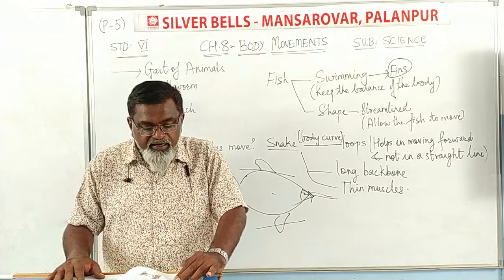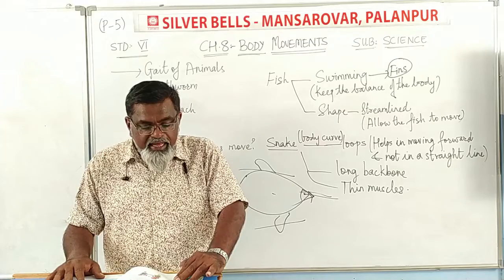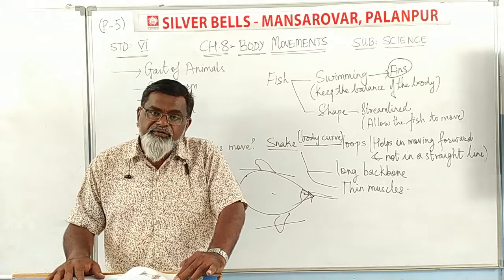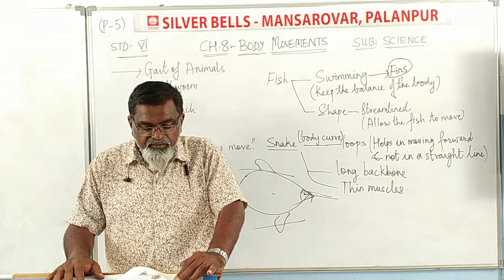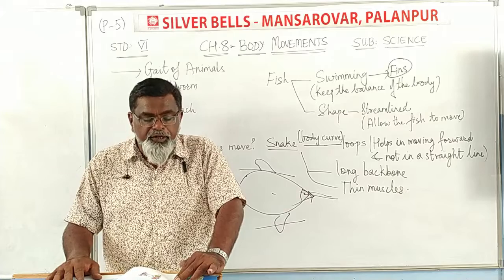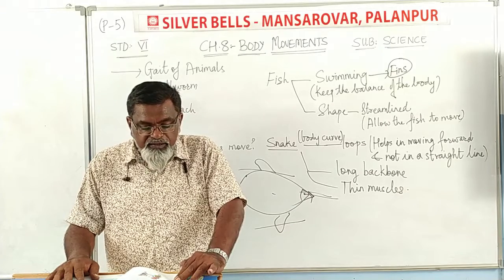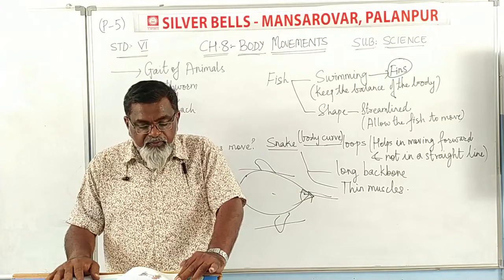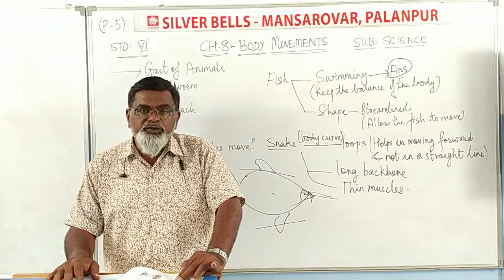So why do different animals have the body parts that they do have, and how do these body parts help in the movements of an animal? What are the similarities and differences in these body parts between different animals, and how many body parts are needed by different animals for moving from one place to another?